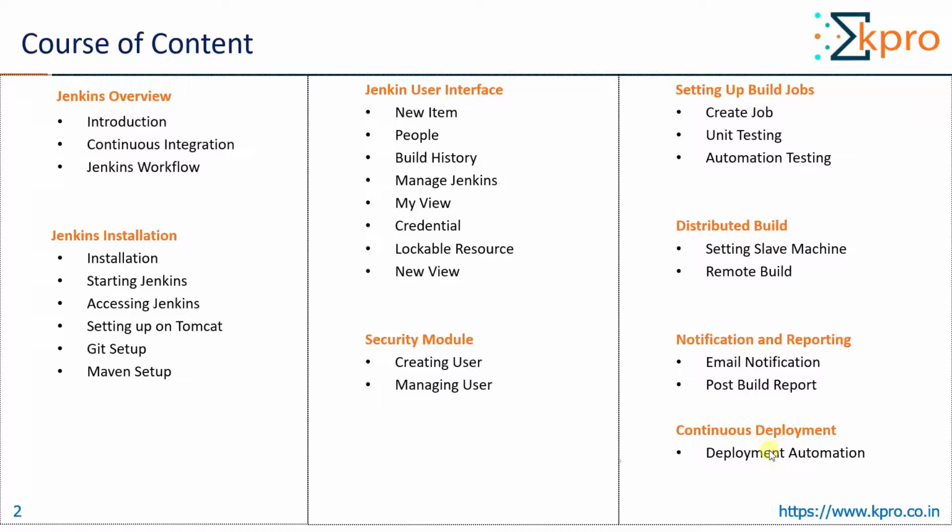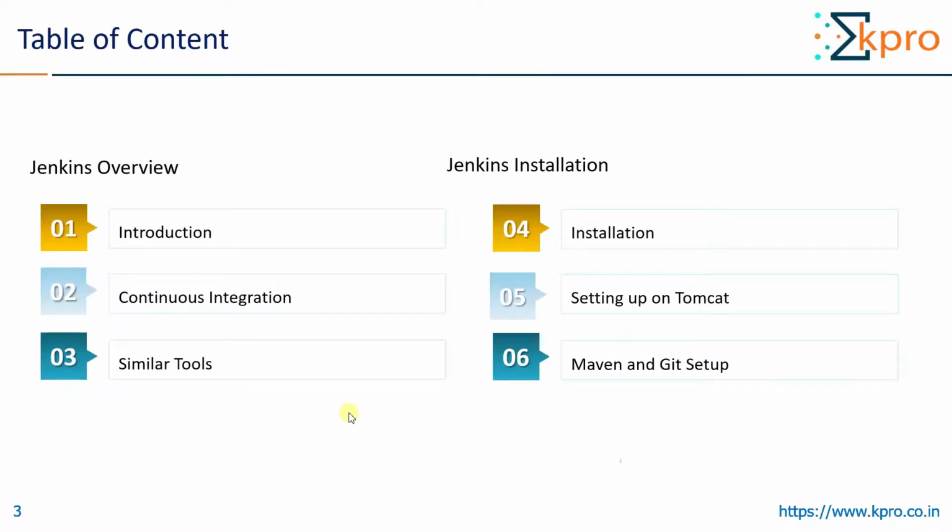Without further delay, let us go to today's agenda. First, I will give an introduction, then we will see what is continuous integration, then similar tools like Jenkins in the market. Then I will show you how it can be installed on Tomcat as well, and then we will see how Maven and Git can be set up on the Jenkins.